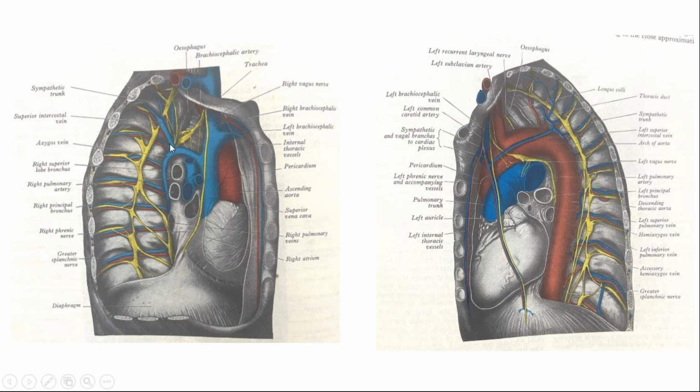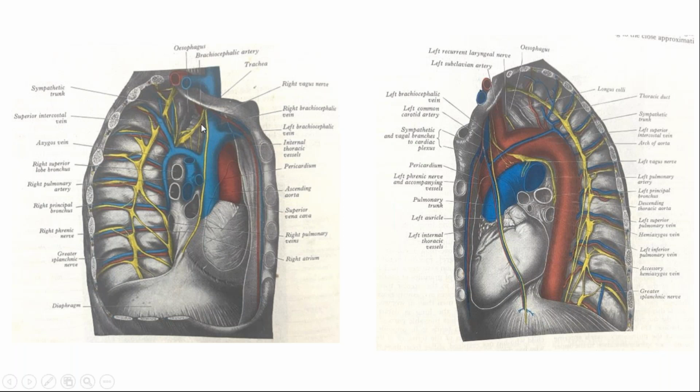So the right vagus nerve along with the T2 to T5 sympathetic nerves form the right posterior pulmonary plexus, which goes behind the esophagus. And it also gets contribution from the left vagus.